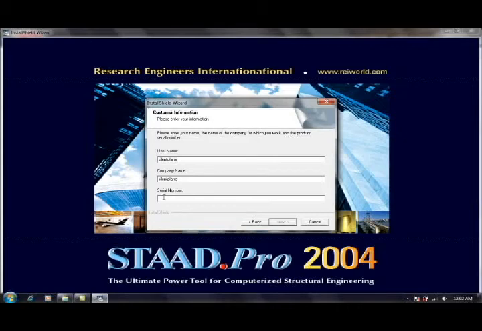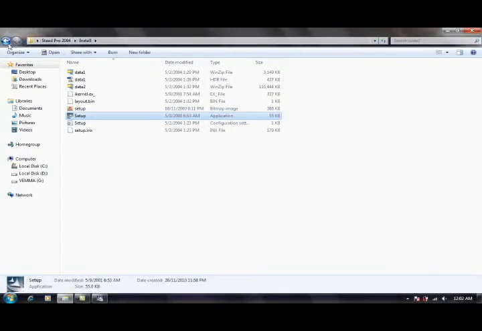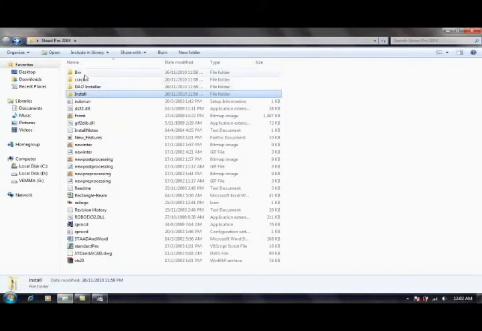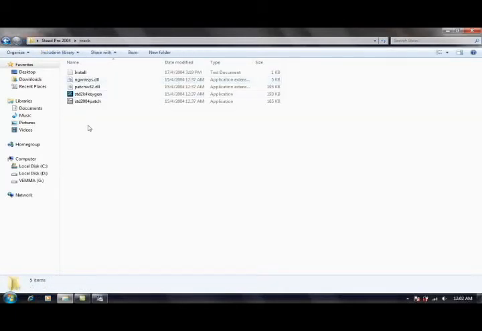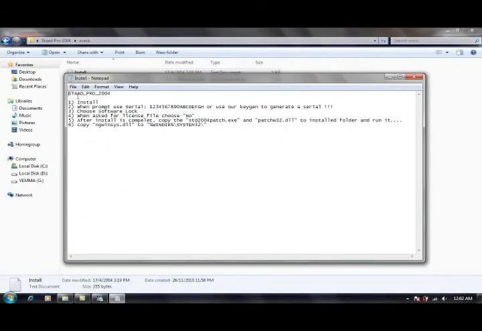Okay, for the serial number, open the STAAD.Pro 2004 folder again, and from here you can see the crack folder. So double click on the crack folder, and then you can see here the install note text document. Double click on it. Okay, from here, as you can see, the STAAD.Pro install progress. You can see for number 2, there's 'when prompted use serial'. So copy this number.